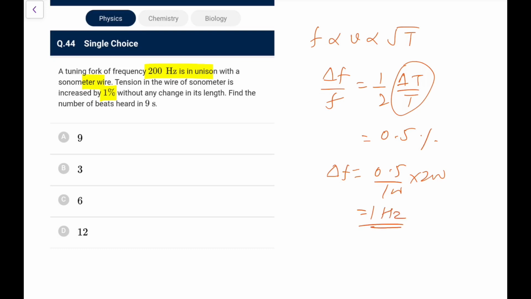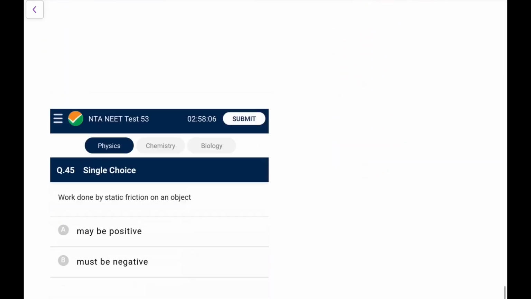So the change in the frequency is of 1 Hertz, so the beat frequency will also be 1, because 200 and 199 or 201, whatever it is, changes by 1. So 1 beat per second, so in 9 seconds 9 beats are going to be heard. So it is again not a tough one.